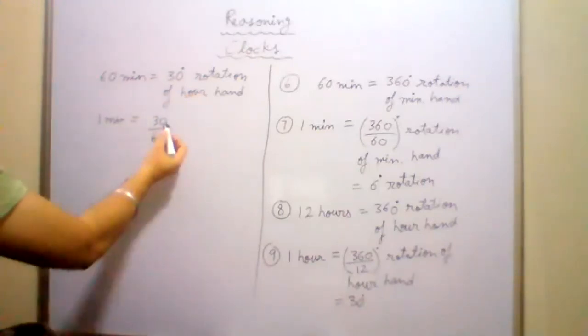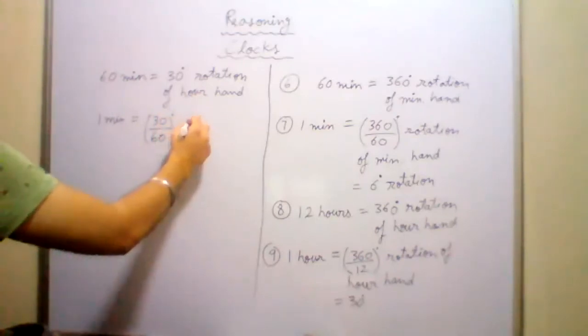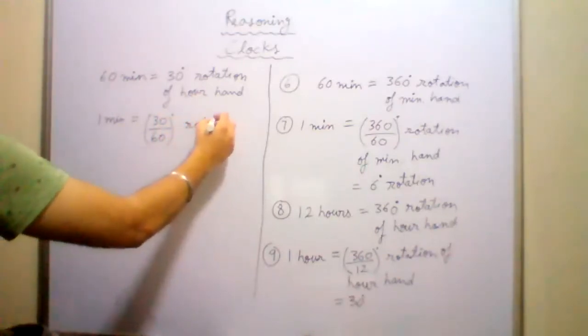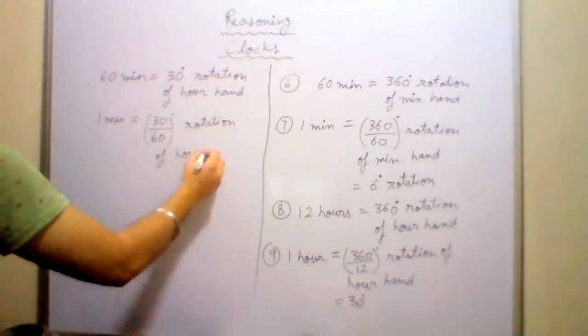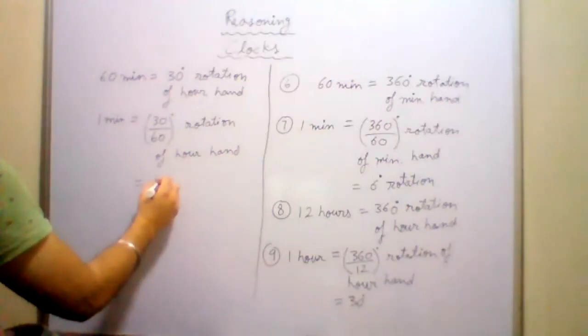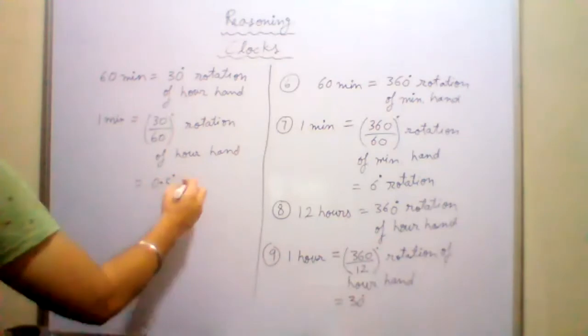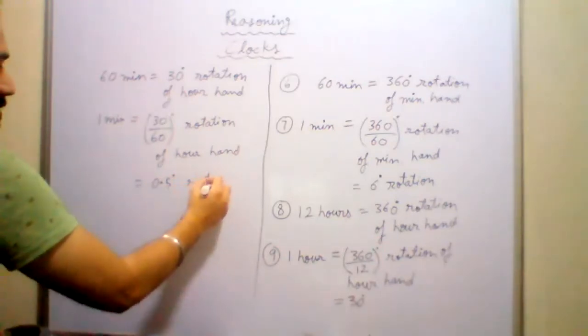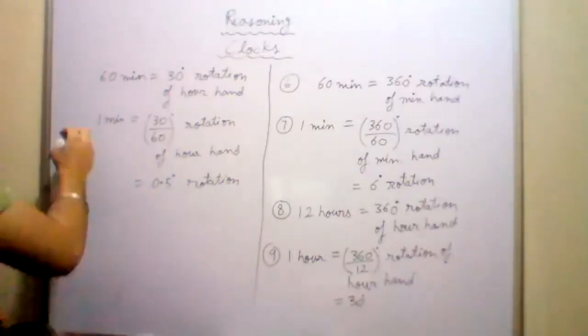That means in 1 minute, 30 divided by 60 degree rotation of the hour hand, which is also equal to 0.5 degree rotation. Say 0.5 or 1/2, it is the same thing. Got it or not? You will have to remember all these points.